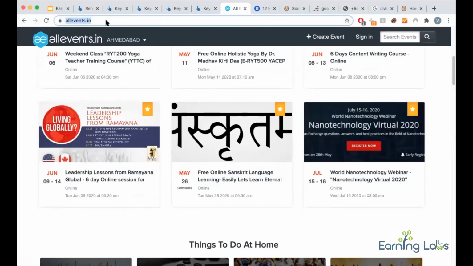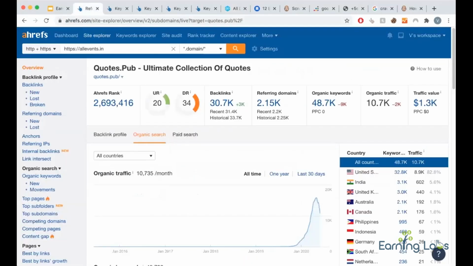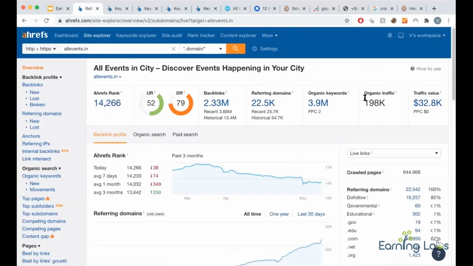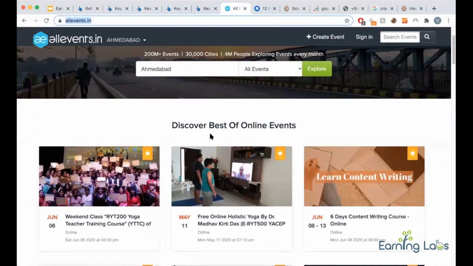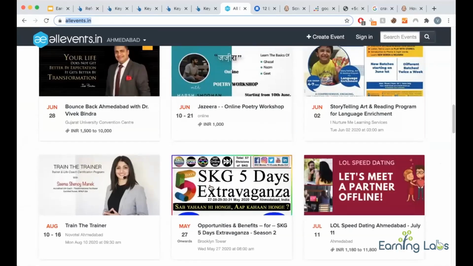You can see they had fetched events from Facebook and they have like 200K traffic now. Now they are a ticketing platform, from event showcase and event discovery they turned to ticketing. Now they are earning a good amount via selling tickets. They are like a direct competitor to Eventbrite.